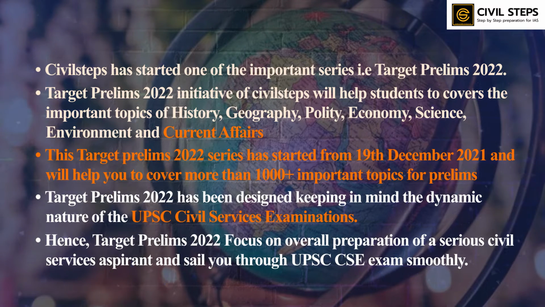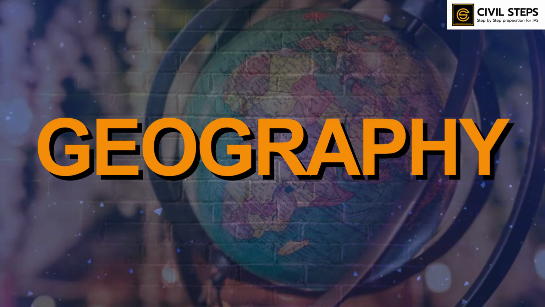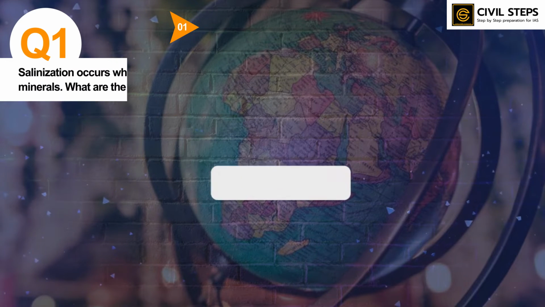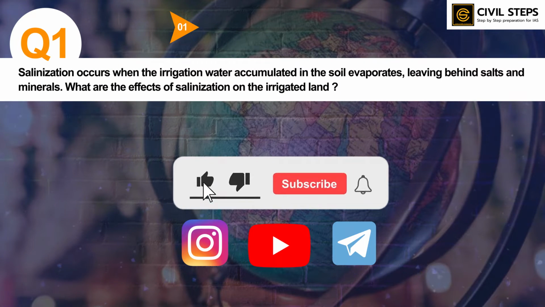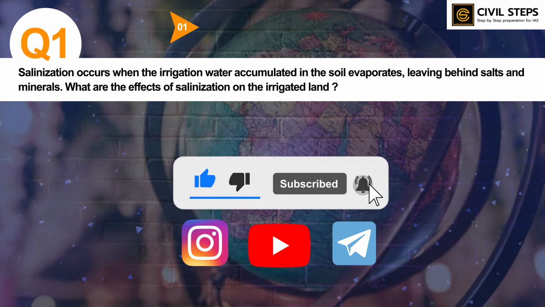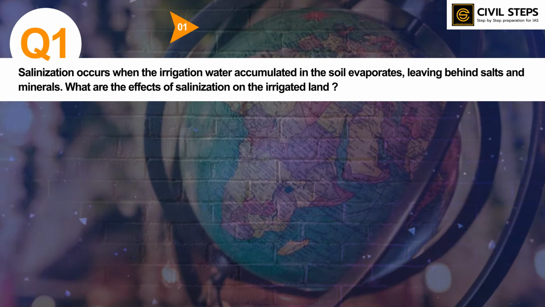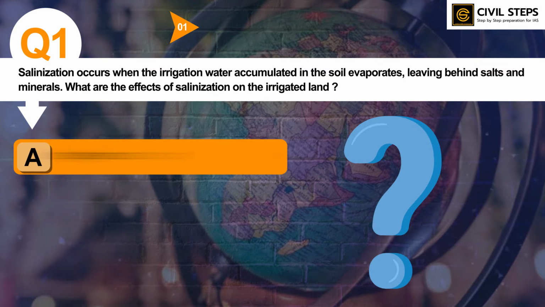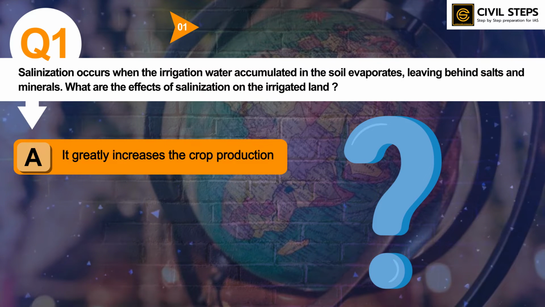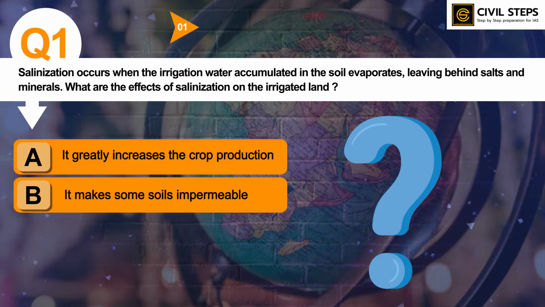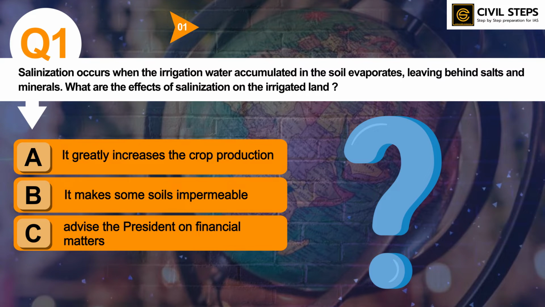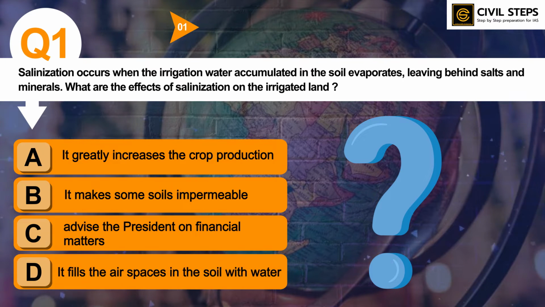Today, we will discuss important MCQs of geography. So, the first question is: salinization occurs when the irrigation water accumulated in the soil evaporates, leaving behind salts and minerals. So, what are the effects of salinization on the irrigated land? Option A: it greatly increases the crop production. Option B: it makes some soils impermeable. Option C: it raises the water table. Option D: it fills the air spaces in the soil with water.